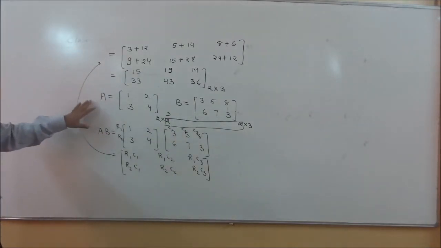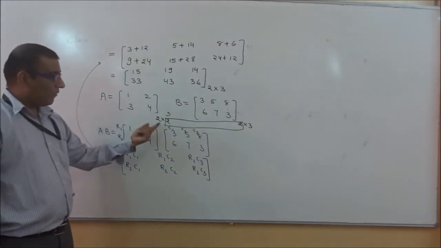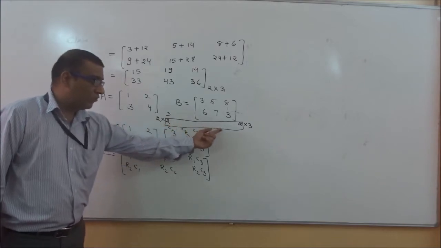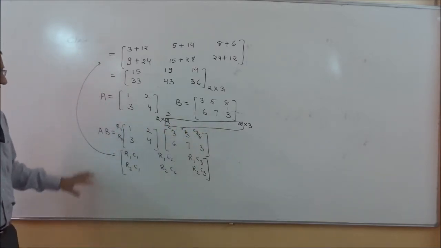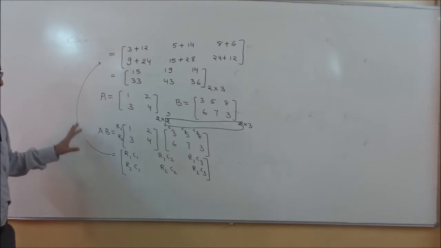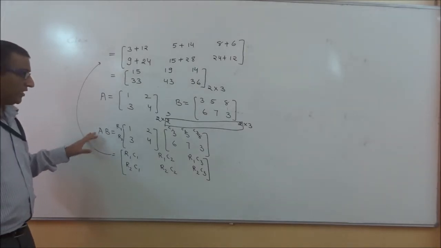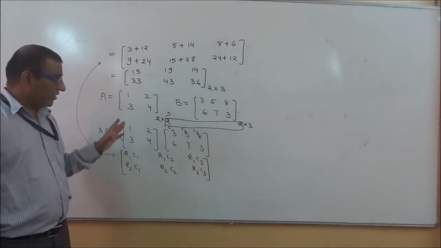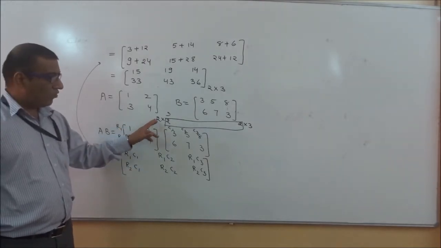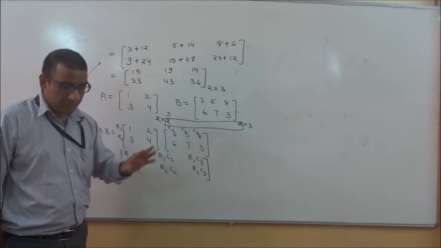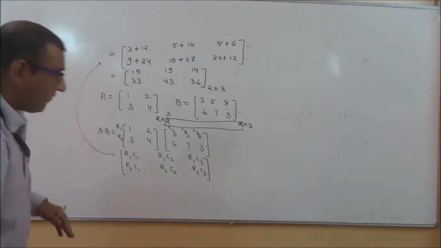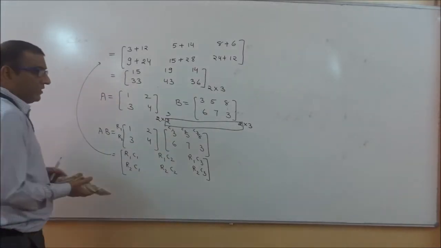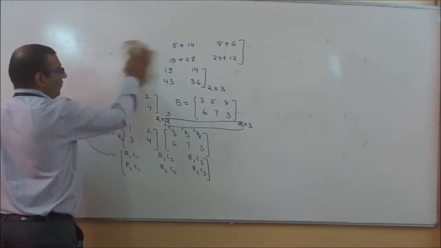So multiplication is possible when the number of columns of the first matrix is equivalent to the number of rows of the second matrix. Otherwise multiplication is not possible. So whenever you multiply two matrices, first you see the condition and then you go with the formula. This is the concept related to 2 into 2 multiplied by 2 into 3. Now we will take one more example related to multiplication of matrices.